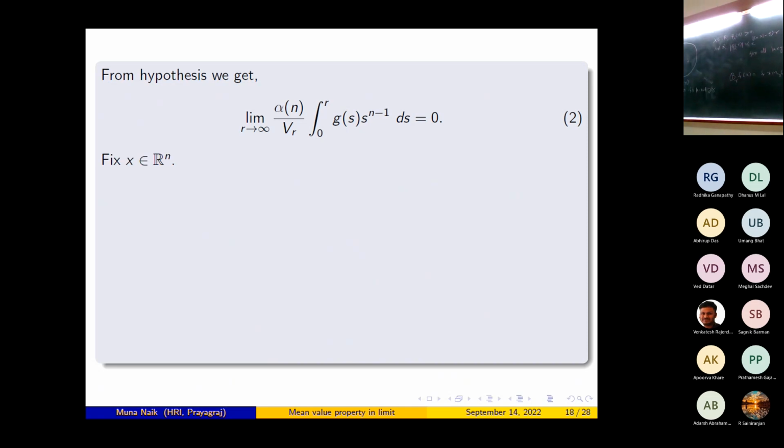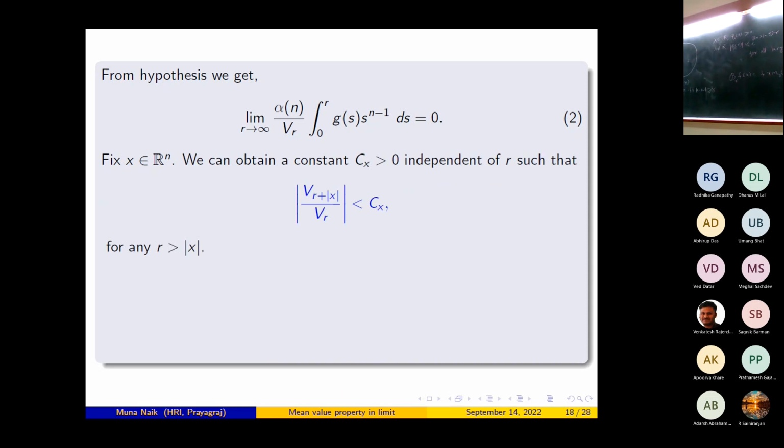Now fix x belongs to R^n, and for this fixed x, I will prove that limit r tends to infinity f convolution m_r x is equal to 0. For this fixed x, we can obtain a constant c_x greater than 0, independent of r, so that mod of V_(r plus norm x) by V_r is less than c_x for any r greater than norm x. This can be easily proved because V_r is some constant times r to the power n. So you put the definition of V_(r plus norm x) there and take limit r tends to infinity. You can easily get this constant.